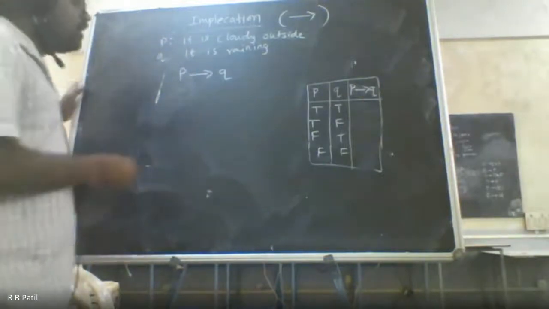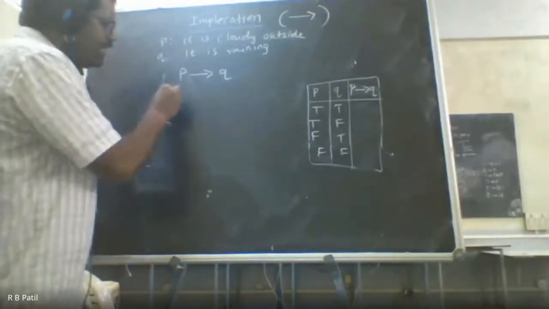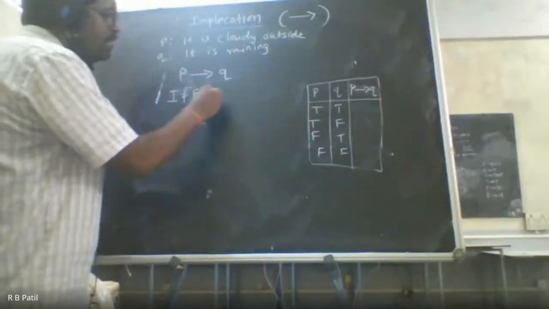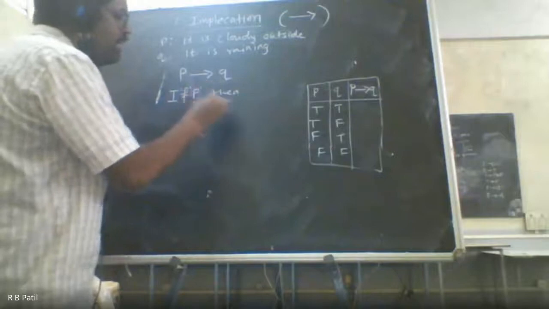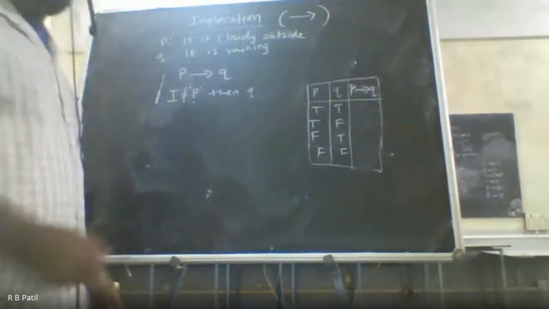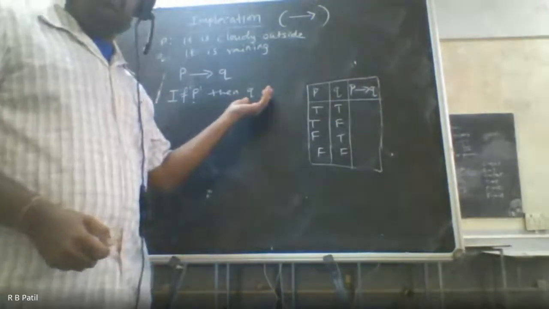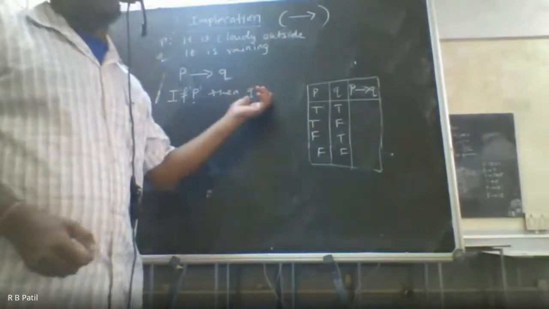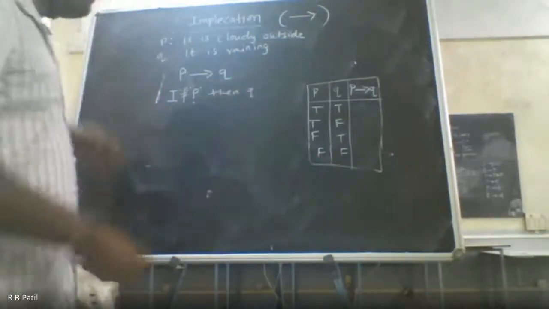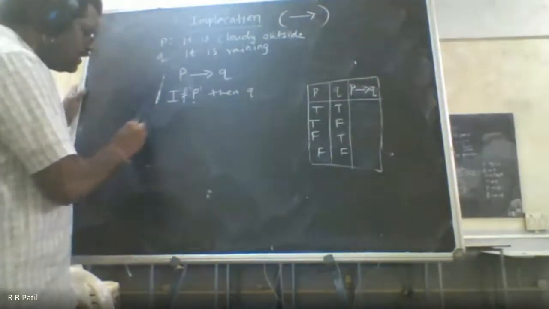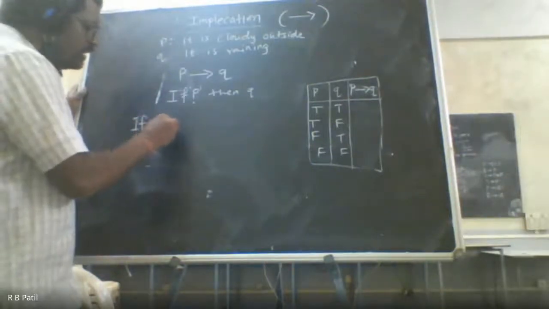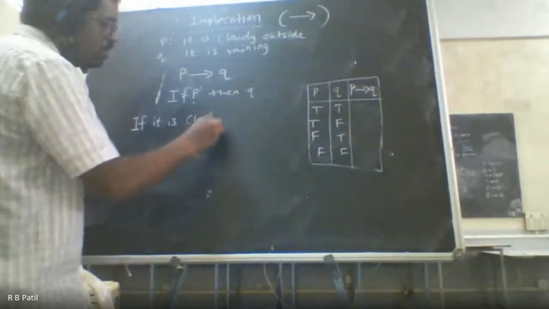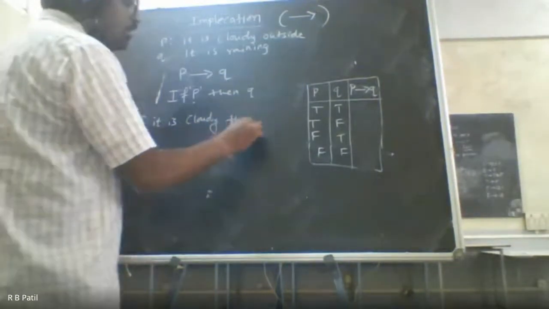So what will be P implies Q? It is read like this: if P happens, then Q happens. So this is a conclusion. This is happening and this is going to happen. So P implies Q here is, if it is cloudy, then it will rain.